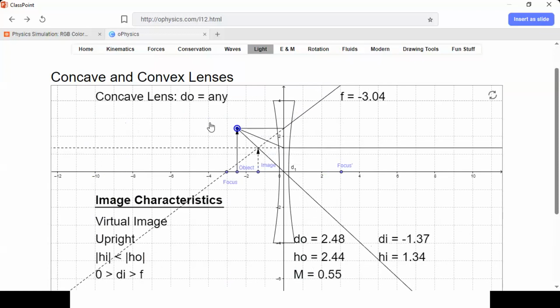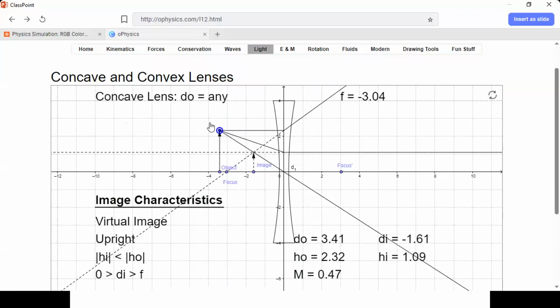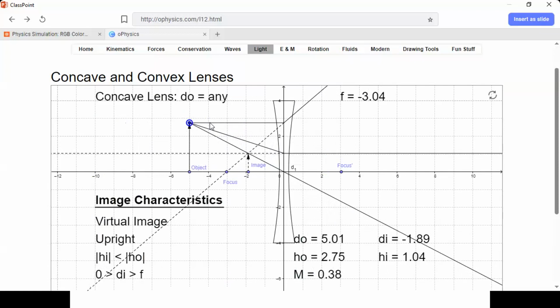And if I put it at the focal point, again, I still have an image. What is the image? Upright, virtual, and smaller size. If I place it between the focal point and the center of curvature, it is still virtual, upright, and a smaller size.